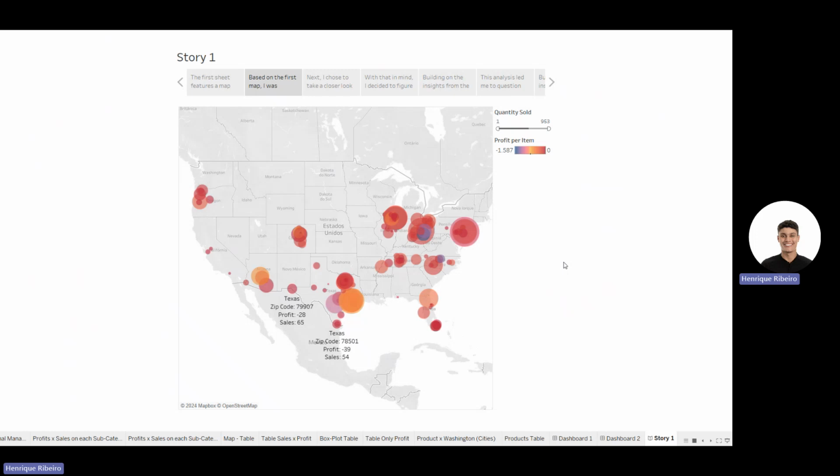The biggest challenge for me in the beginning was trying to create a correlation between two fields, in this case the profit and the quantity of sales, and finding a way to illustrate that in a form that anyone could understand. That was the biggest challenge.